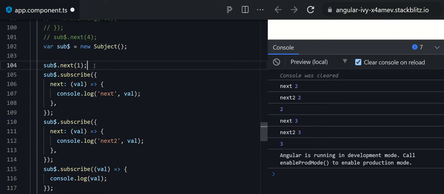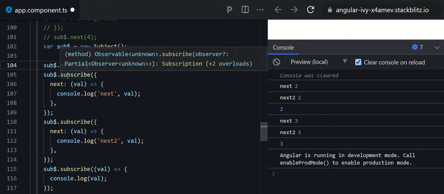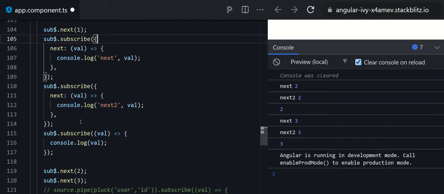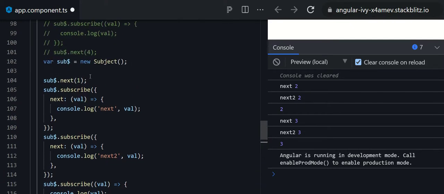See, because a subscriber only gets data after the subscription, in the case of subject, before the subscription they will not get the data. After the subscription, whenever the next data is produced, they will get their notification and access that data. But before that, the subscribers will not be able to access it.